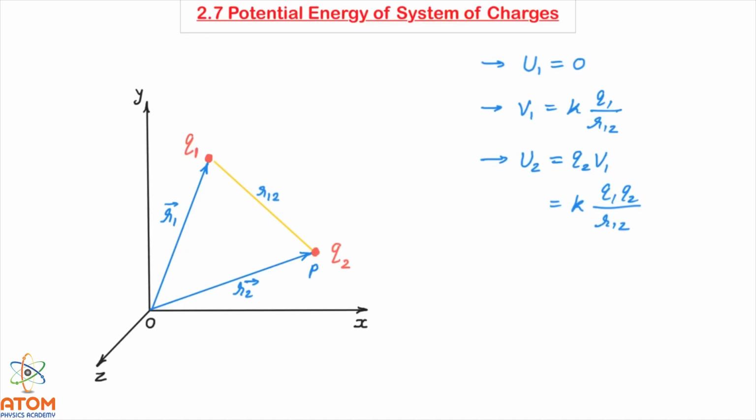Now at the same time, if we think in an opposite manner, suppose initially I have brought this charge q2 where there was no other charge, and I have brought just charge q2.